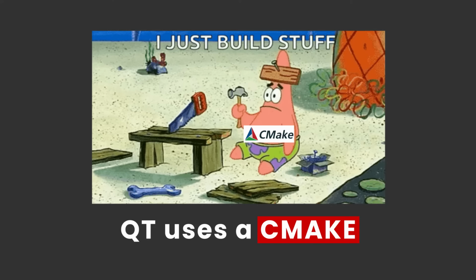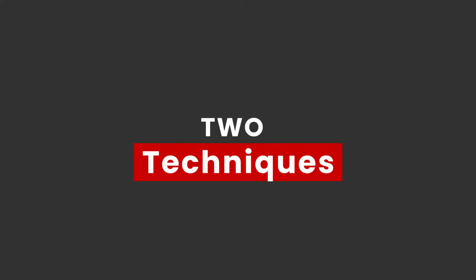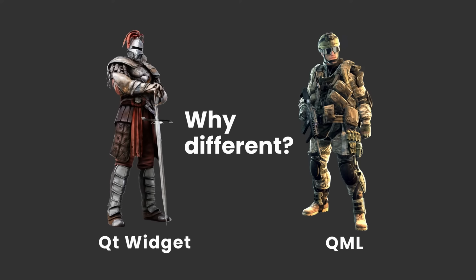Building and running. So there are two ways to build UIs inside Qt, which are Widgets and QML. And no, you don't get to pick both. Qt Widgets is just like the old-school classic Windows XP style UI. It's great for desktop apps. And Qt Quick, or QML, is a modern, animated and touch-friendly UI, great for mobile, embedded systems, and even if you want to impress your boss.